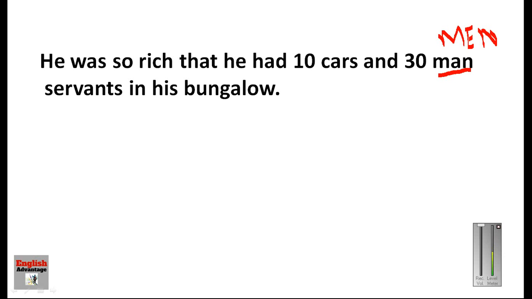Hangers-on is the right word. In the same way, looker-ons is wrong. The right word should be lookers-on. We have to put s in the chief word, in the main word. So that is why "man servants" is wrong. It should be men servants. This way the sentence can be corrected.